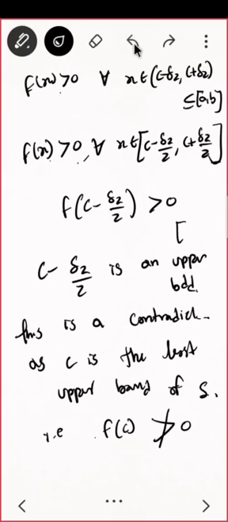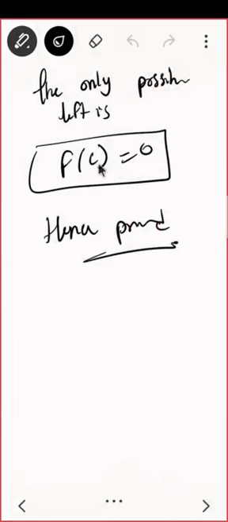From a to c, everybody is negative. So how can f of c minus delta 2 by 2 be positive in the interval? That means c minus delta 2 is an upper bound actually, because the function is positive. So this is an upper bound, which is a contradiction, as c is the least upper bound of S. So f of c cannot be positive. Hence, the only possibility left is f of c is 0. Hence proved. This is what we were supposed to prove.